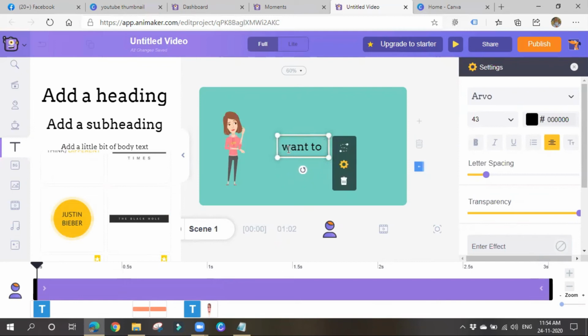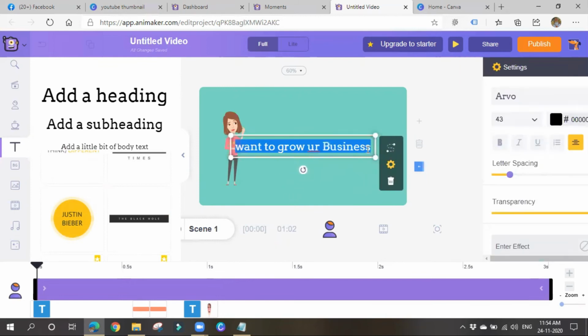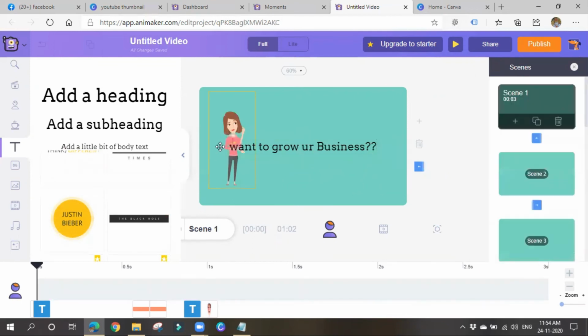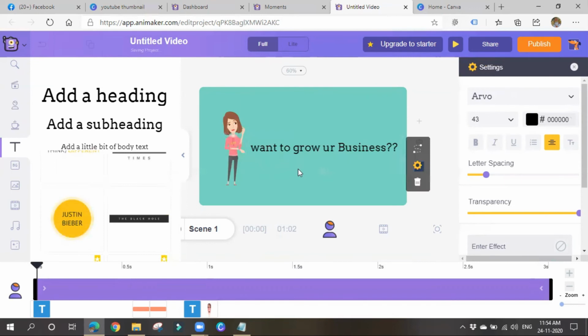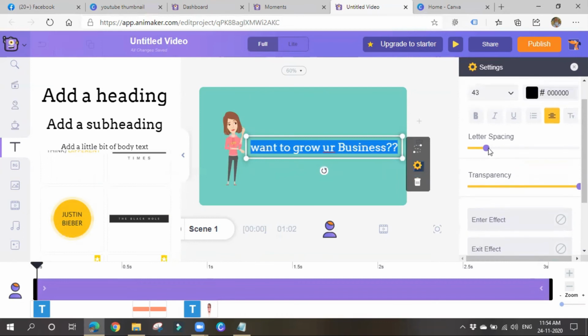Want to grow your business, or like that, I'll write some text. You can give a question mark here. You can also add animations to this text, guys. Again, business. Okay, I'll move it aside. So you can add multiple scenes here also. So letter spacing and all. If you want to increase letter spacing, you can do this.